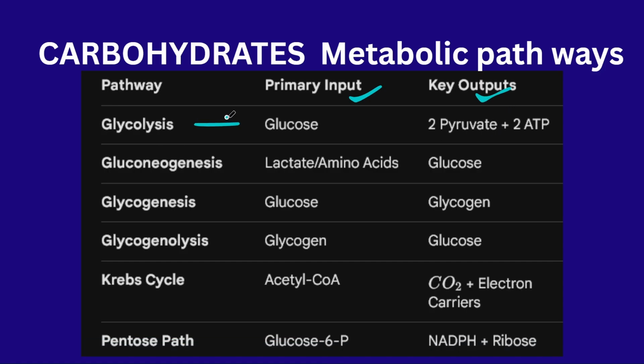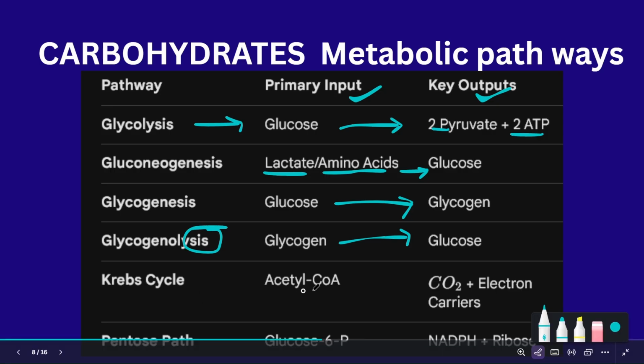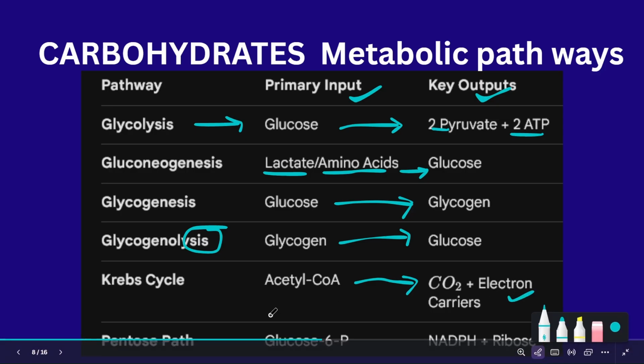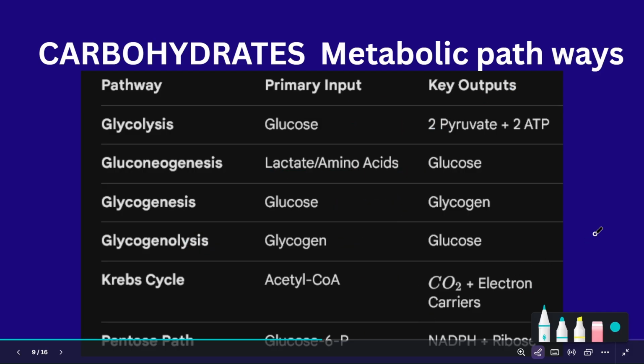In the glycolysis metabolic pathway, glucose is converted into 2 pyruvates and 2 ATP. In gluconeogenesis, lactate or amino acids are converted into glucose. In glycogenesis, glucose is converted into glycogen. In glycogenolysis, lysis means breakdown, so glycogen is broken down into glucose. In the Krebs cycle, acetyl CoA gives CO2 and electron carriers. In the pentose pathway, glucose 6-phosphate is converted into NADPH and ribose.